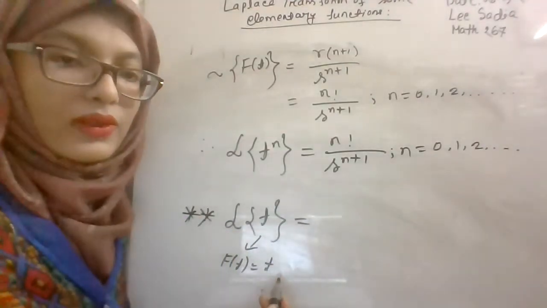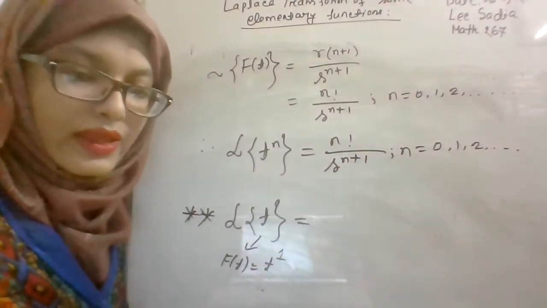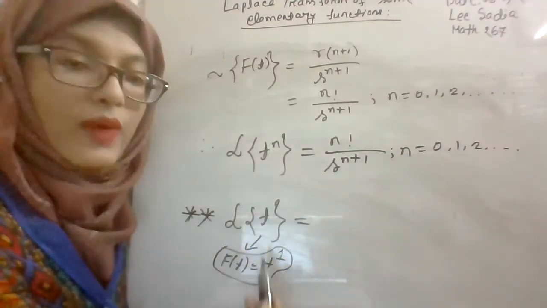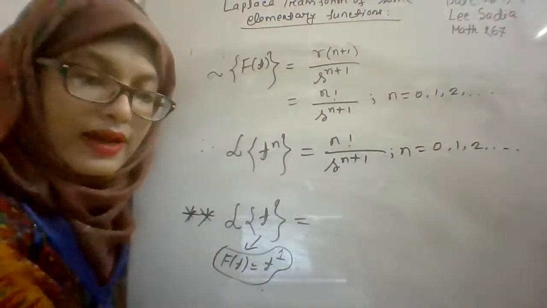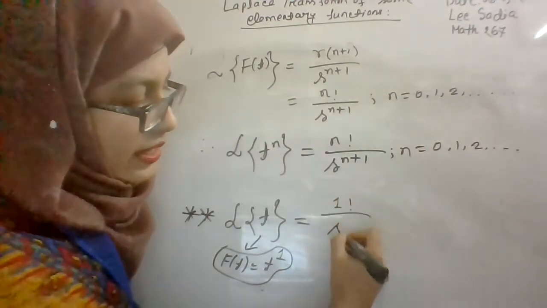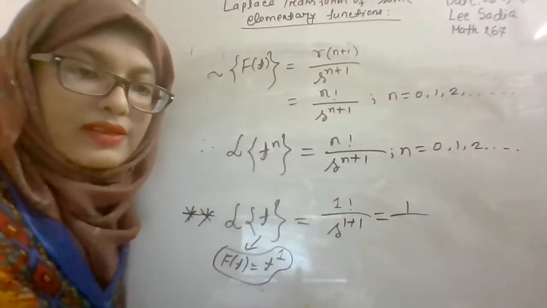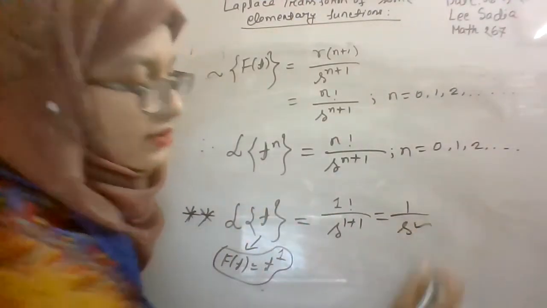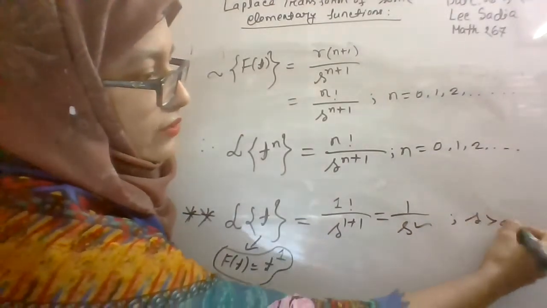Here f of t is equal to only t. The power of t is 1. That means the value of n is 1, right? So if you set n equal to 1, you will get the Laplace transform of the function f of t equal to t. So n factorial divided by s to the power 1 plus 1. What is the result for 1 factorial? 1 factorial is 1. So 1, from here we get s square. Okay. And here the condition is s is greater than 0.